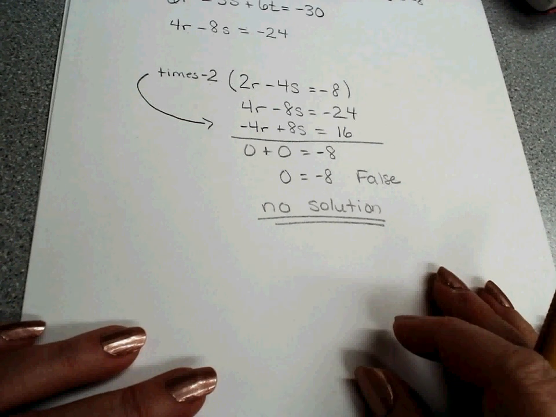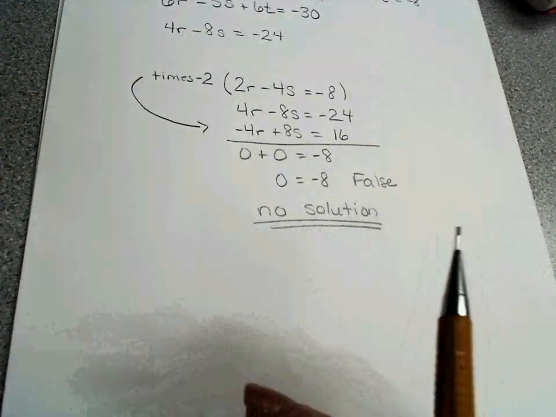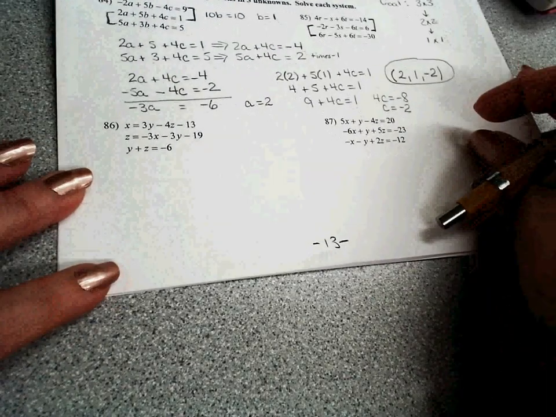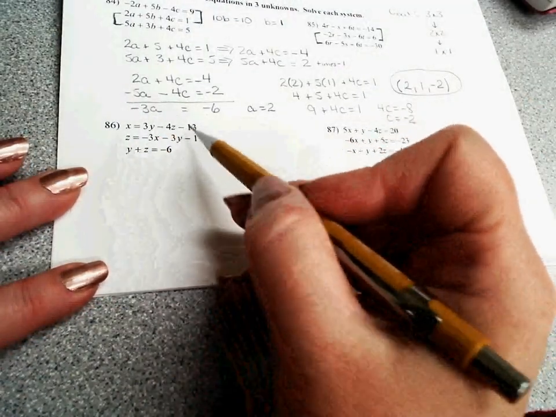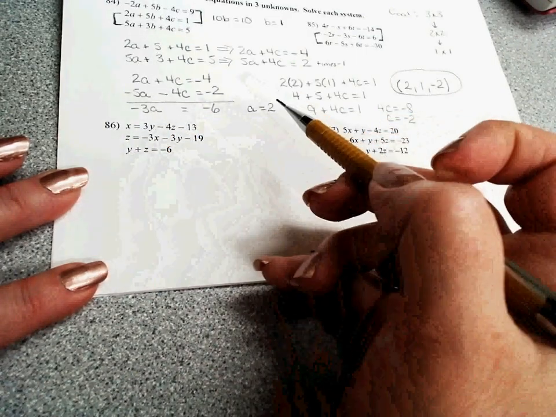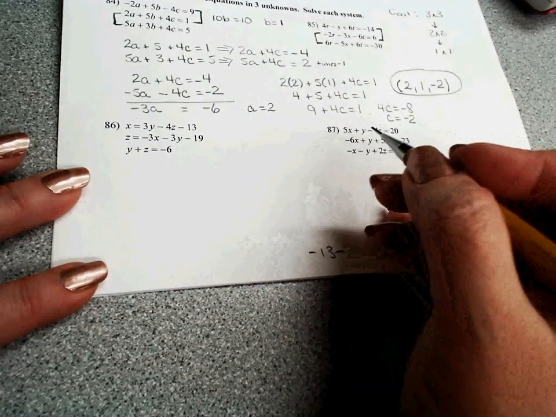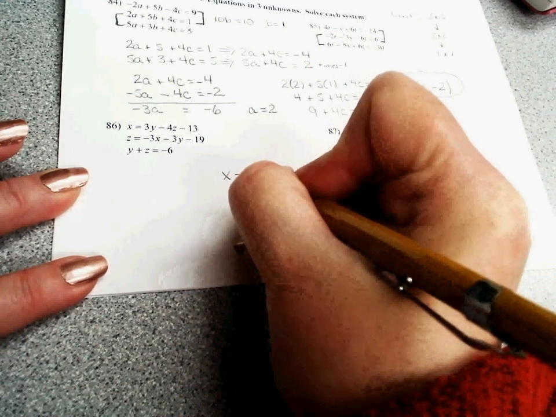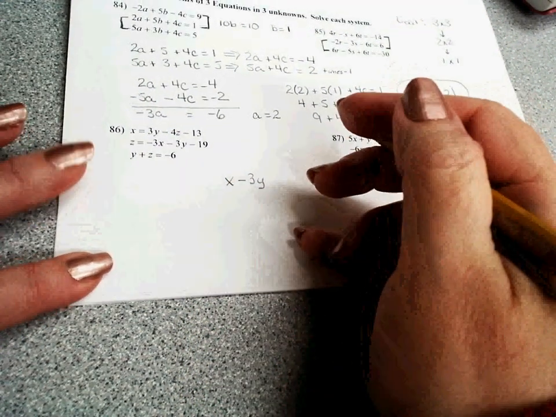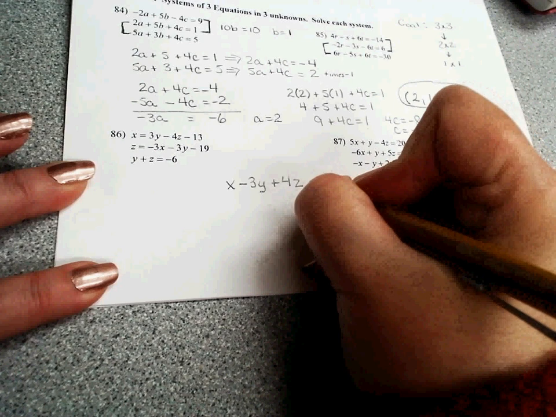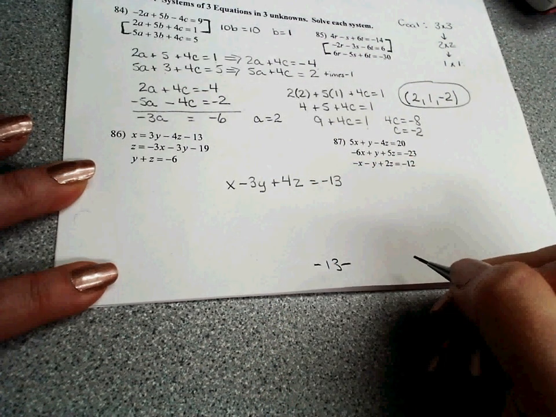All right. Let us work another one. Let us work 86 together. All right. When I look at 86, it's not lined up right. Do you see how it's all kind of craziness here? So the first thing I'm going to do is I'm going to line it up correctly. So on the top one, I'm going to move the 3y to the other side. Then I'm going to move the negative 4z to the other side by making it positive, and the 13 is where it needs to be.